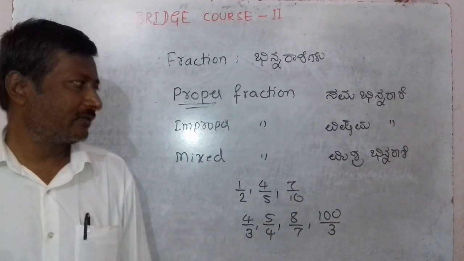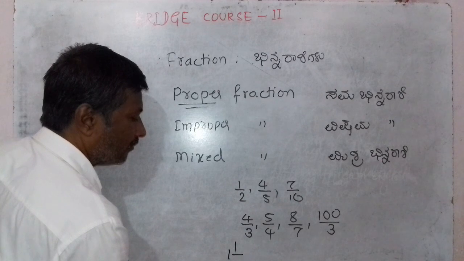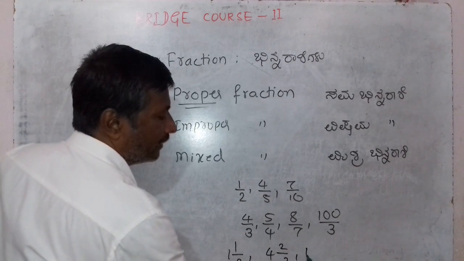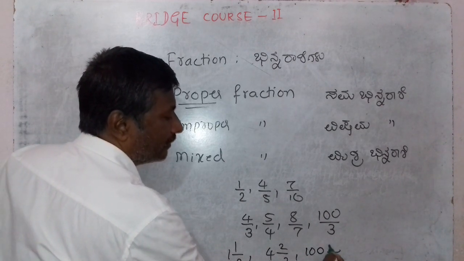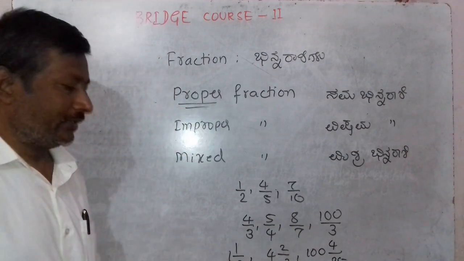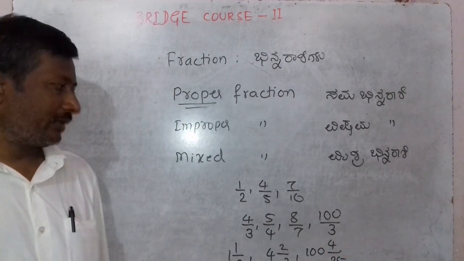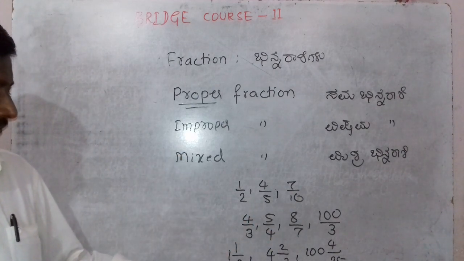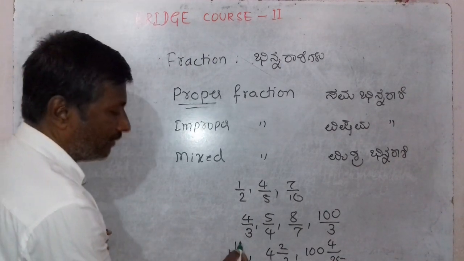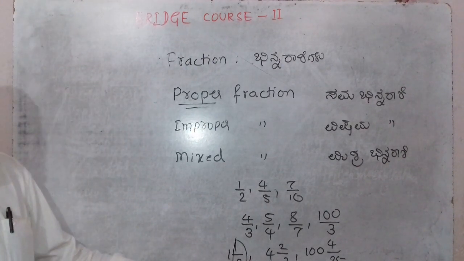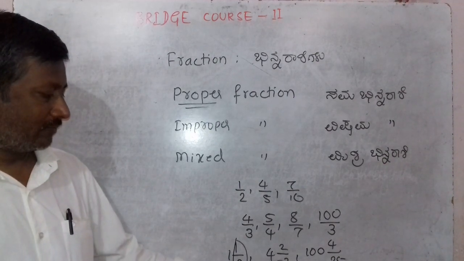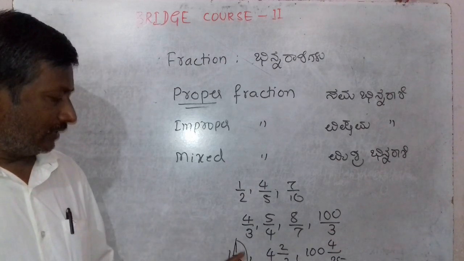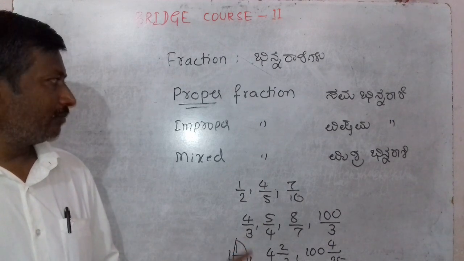And the mixed fractions are 1 integer 1 by 2, 4 integer 2 by 3. Similarly, 100 integer 4 by 25. Like that you can give infinite number of examples for mixed fractions. Observe here, it is an integer followed by a proper fraction. Integer followed by proper fraction. So this fraction part is always a proper fraction.